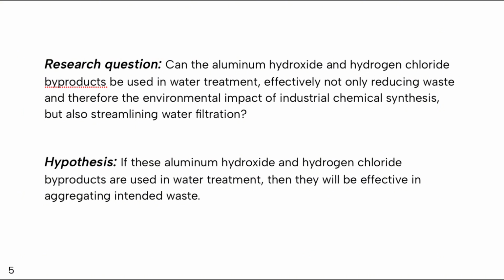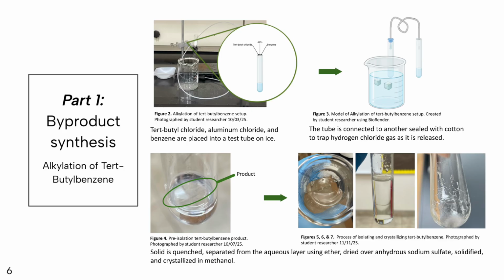So of course, I hypothesized that if these aluminum hydroxide and hydrogen chloride byproducts are used in water treatment, then they will be effective in aggregating intended waste. This investigation is divided into two main processes: synthesis of the byproducts and their use in water waste aggregation. Before the byproducts can be tested for flocculation ability, they must be synthesized.